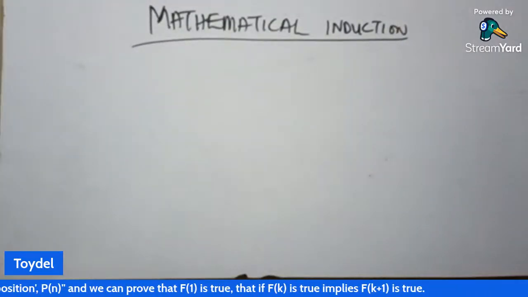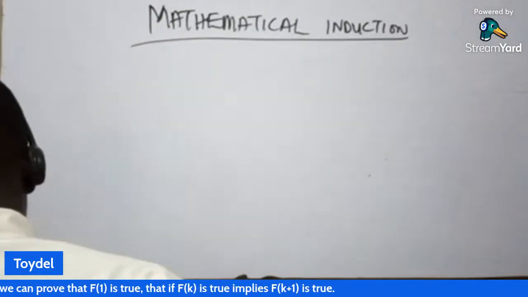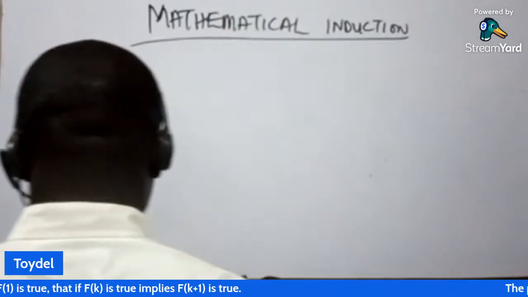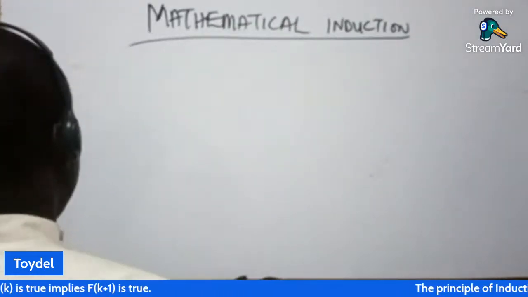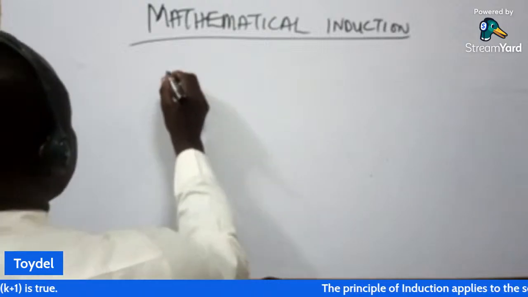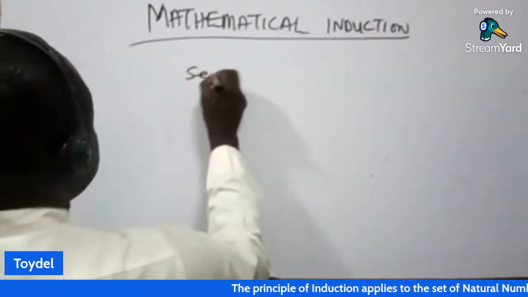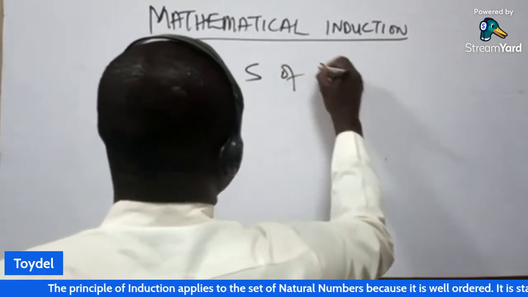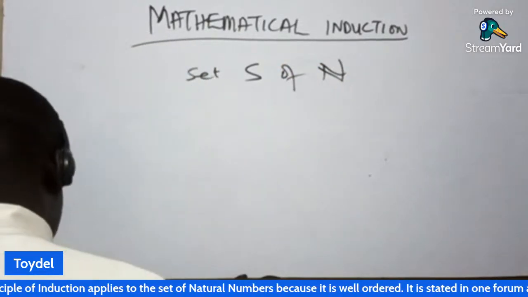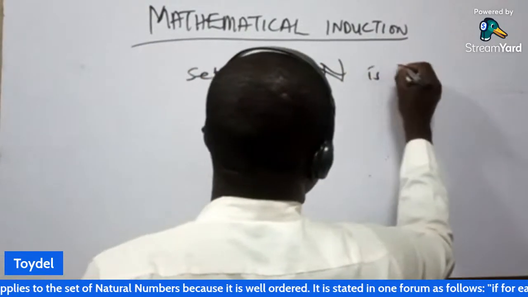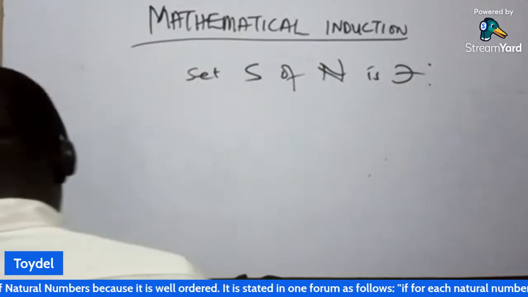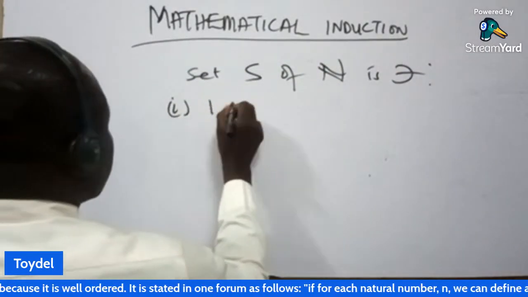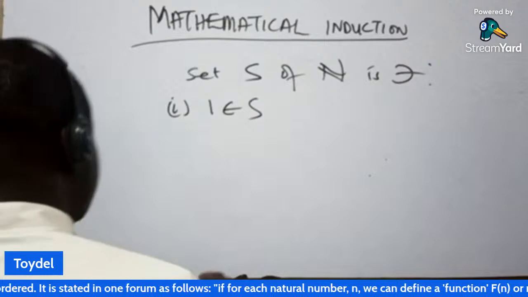In other words, the principle of induction is stated as follows. If a set x of natural numbers is such that, Roman numeral i, 1 belongs to x, that's the first one.